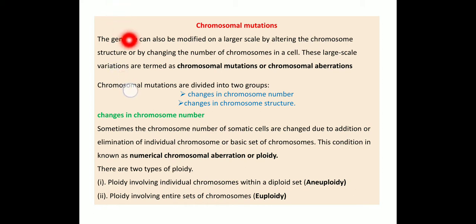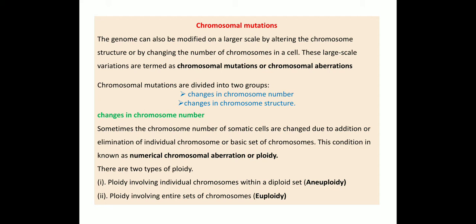The genome can also be modified on a larger scale by altering the chromosome structure or by changing the number of chromosomes in a cell. This large scale variation is termed a chromosomal mutation or a chromosomal aberration. Changes that occur on a large scale in the chromosomes are termed chromosomal mutation.